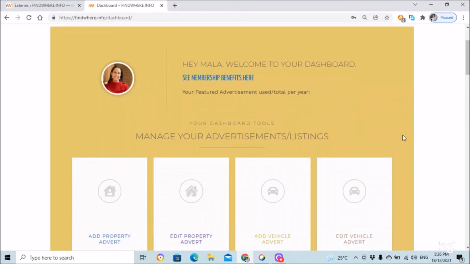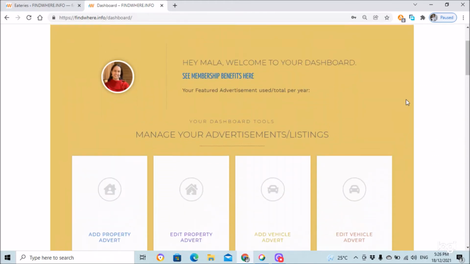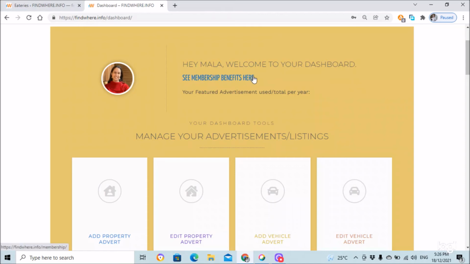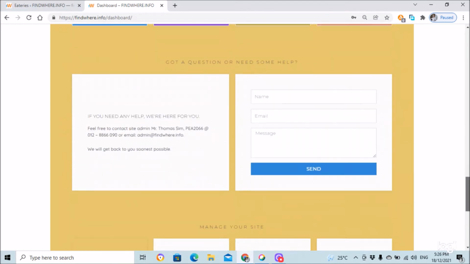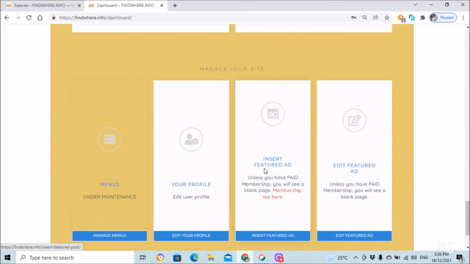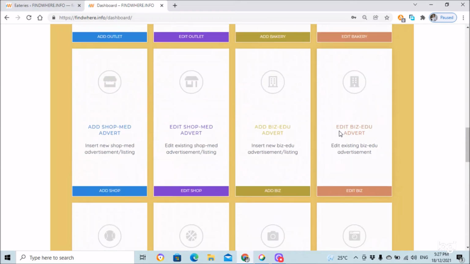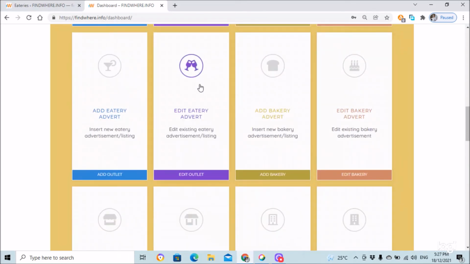In the dashboard, there is a membership benefit, and if a person is a subscriber for a membership, the featured advertisement is a section where you can input the featured advertisement at the bottom and edit the advertisement. For Mala, earlier on I included an eatery advertisement for this dummy subscriber.